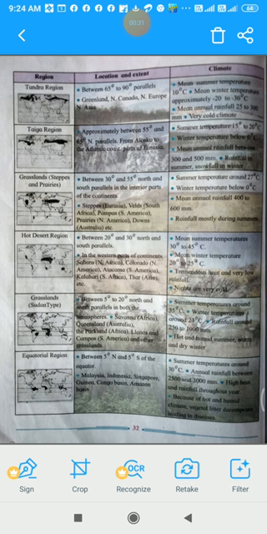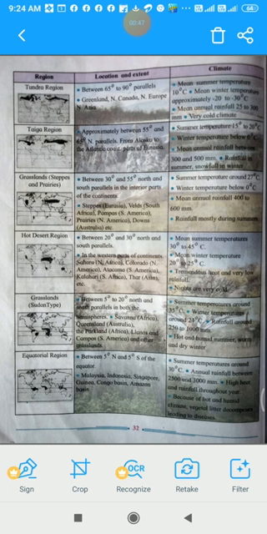Now here are some regions, showing how the climate and natural vegetation are, and how they affect the life of human beings and animals in these regions. Let us see region wise. So the first region is the tundra region.